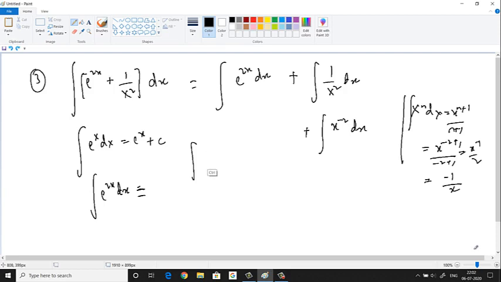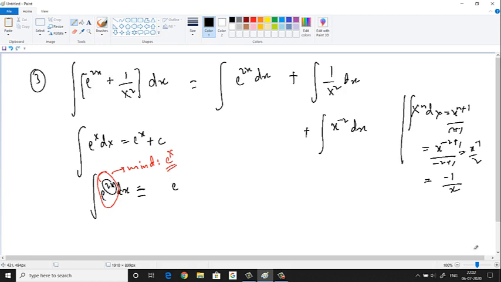For such functions, first integrate this thinking of it as e power x. Just think of it like e power x. Then the integration of e power x is e power x only.